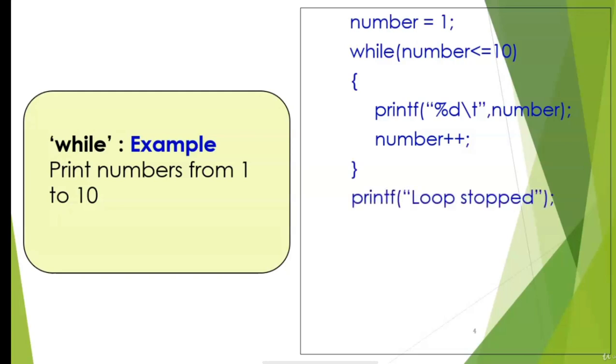After the while loop, we can put up a message that loop has stopped. Note that while is to be written in all small cases and there is no semicolon at the end of the while statement. Let's go ahead and discuss the second looping statement, that is do while.